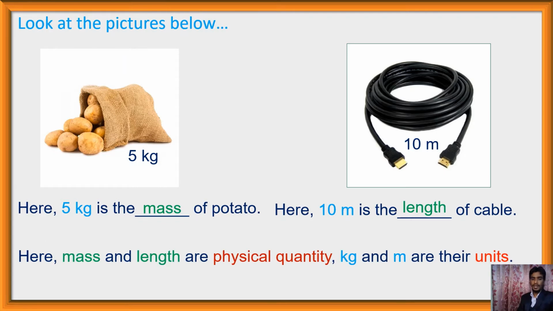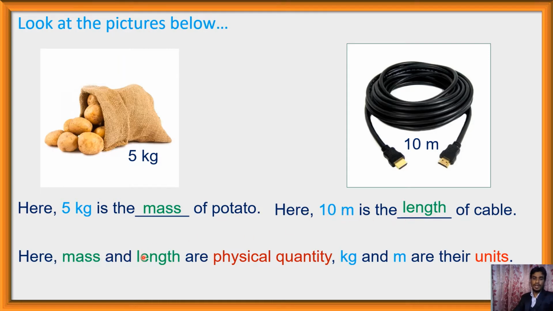So here mass and length are physical quantities, and kg and meter are their units. That is, here mass is a physical quantity and kg its unit. That means mass of the 42 is 5 kg. And here length of this cable is 10 meters. So here length is a physical quantity and meter is its unit.